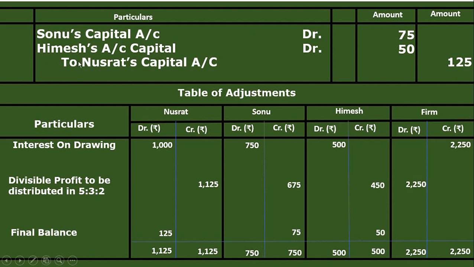So you have to prepare this format of the journal entry at the beginning, then go to the working note and prepare this table of adjustments, and finally pass this journal entry. When you pass the journal entry, keep in mind that on whichever side the balance came, you pass the journal entry opposite. If the balance comes in the debit side, you have to credit that partner, and if the balance comes in the credit side, you have to debit the partner.